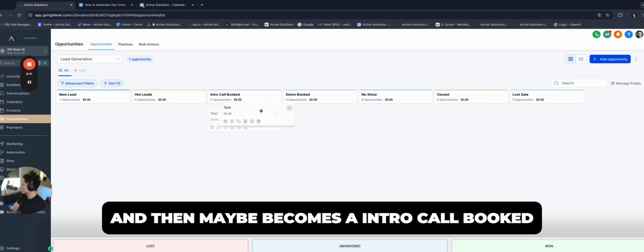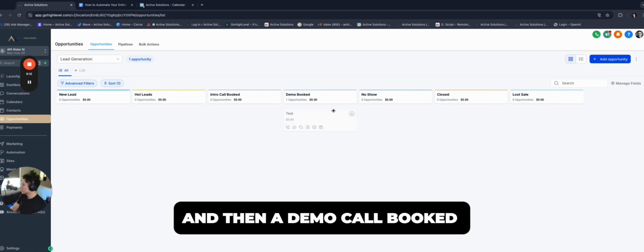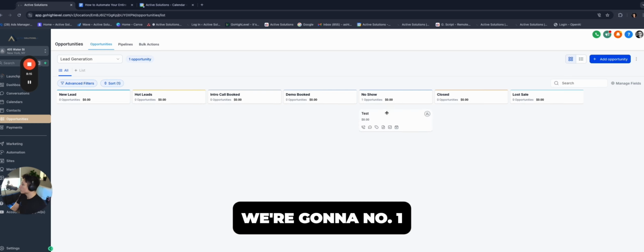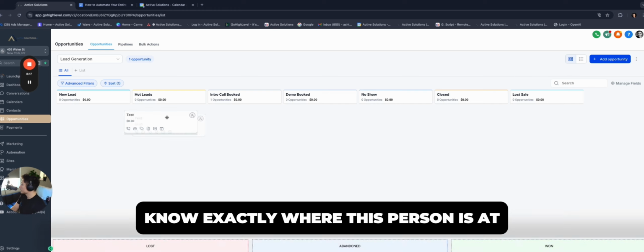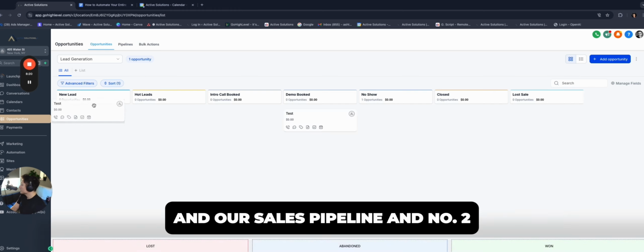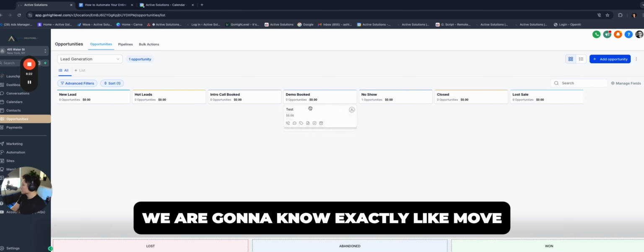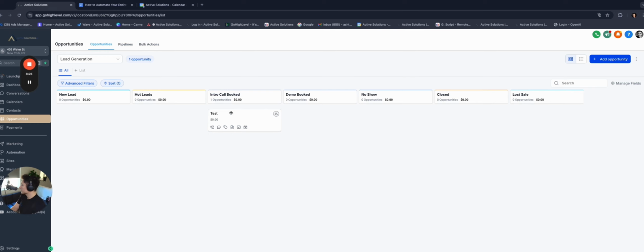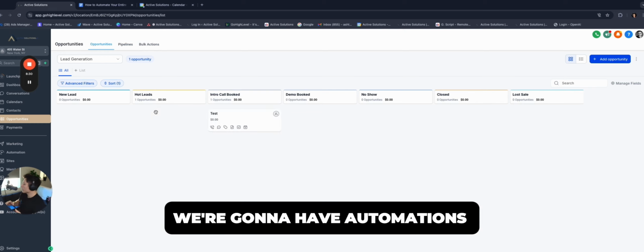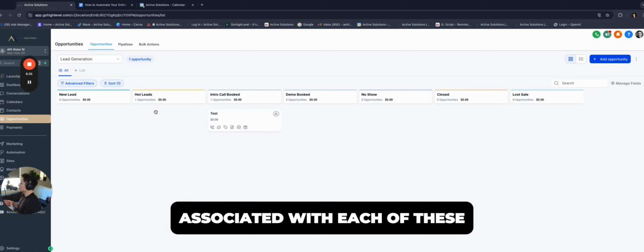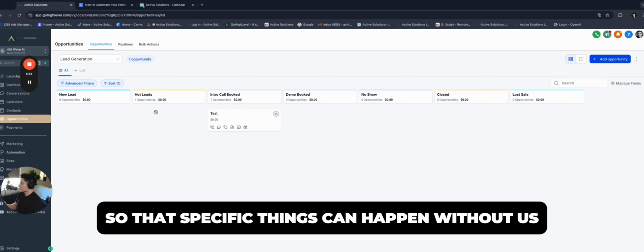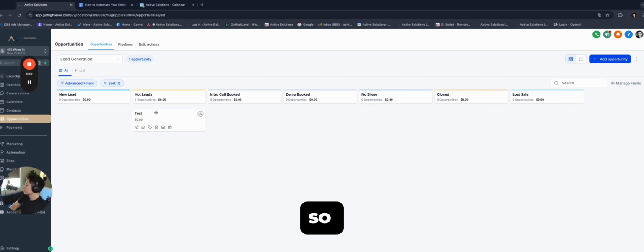And then maybe becomes an intro call booked, and then a demo call booked, and then a no-show booked. We're going to, number one, know exactly where this person is at in our sales pipeline. And number two, let me get him back to, let's move them here. We're going to have automations associated with each of these pipeline stages so that specific things can happen without us having to do it manually, okay? So this is a pipeline.